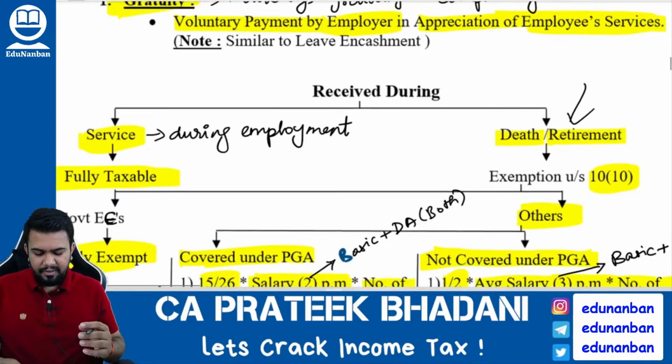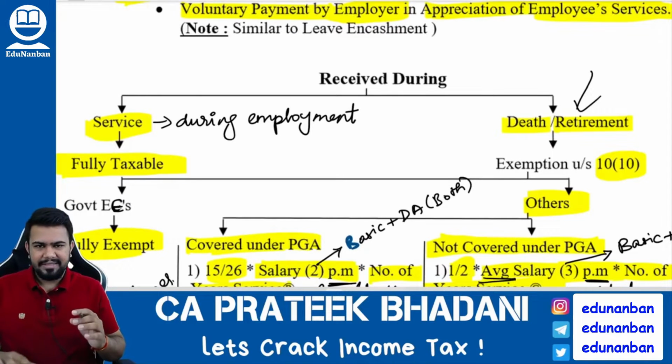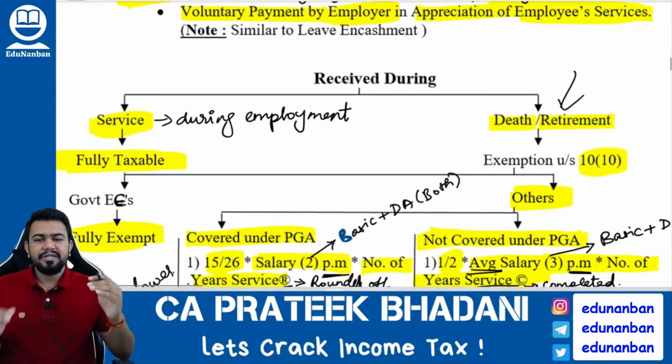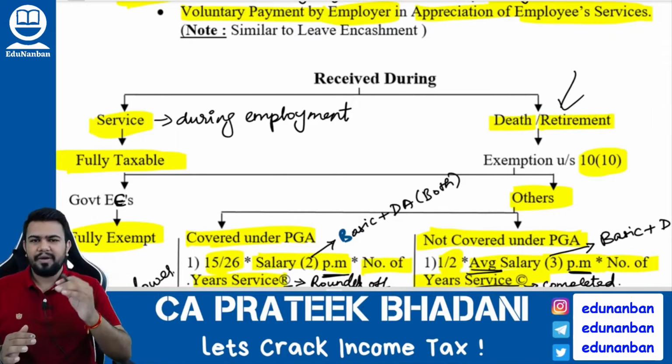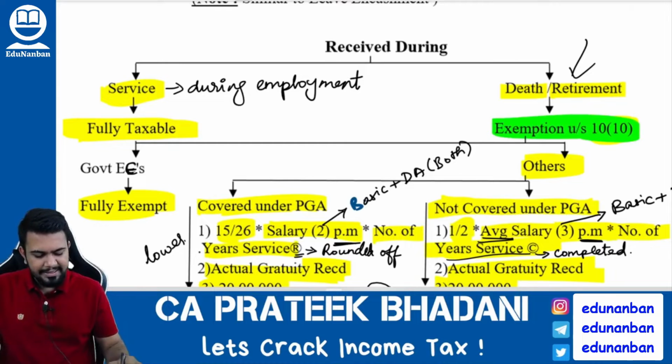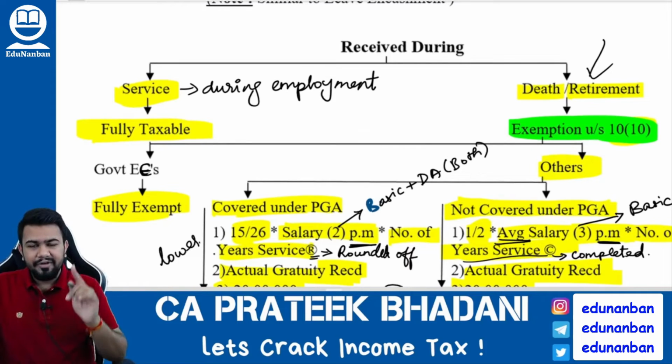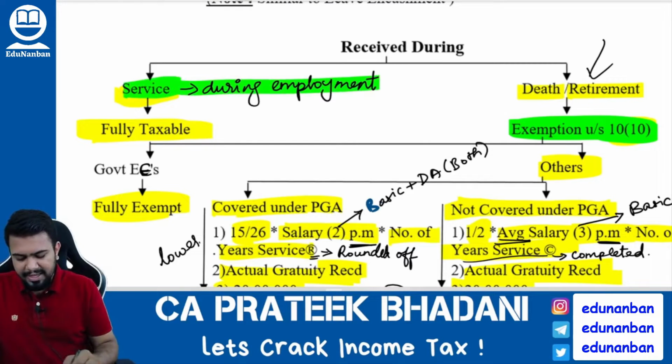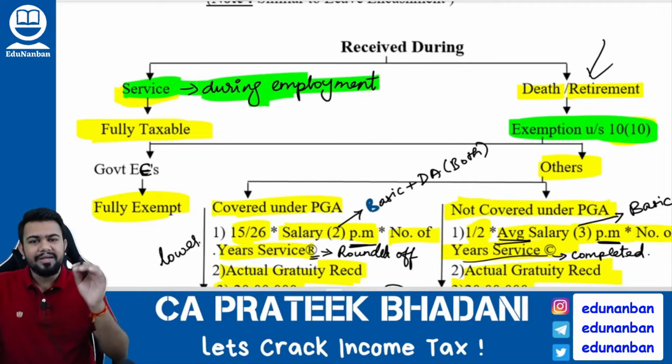Now, how to tax gratuity? Generally, gratuity should be added to the salary because it is a benefit received due to employer-employee relationship. However, exemption is available under section 10 clause 10. Now, what does 10 clause 10 say? Firstly, if at all the gratuity amount is received during service, that is during the employment period, then it is fully taxable.